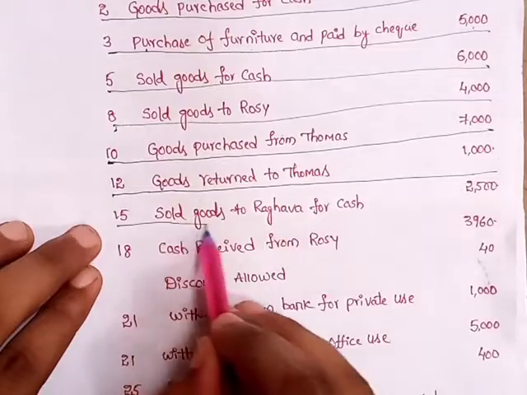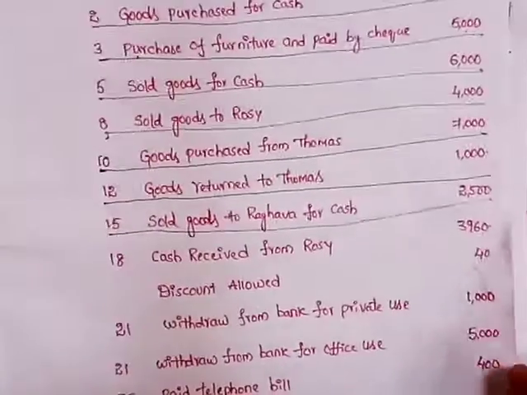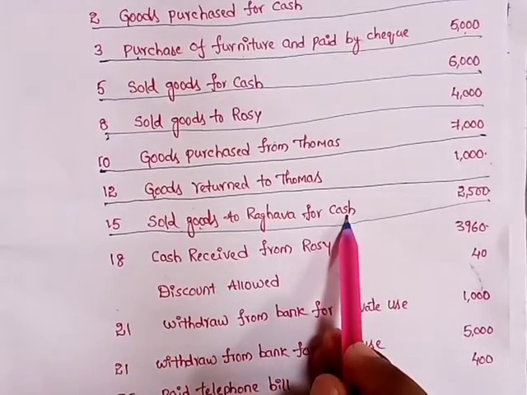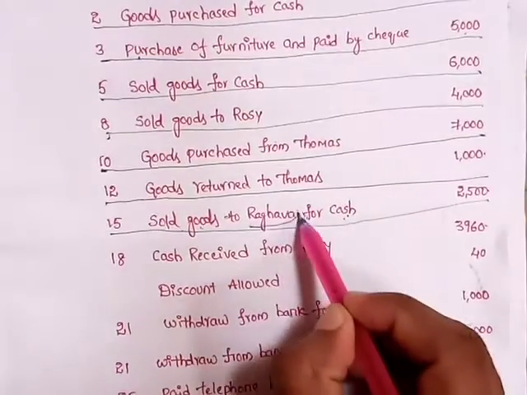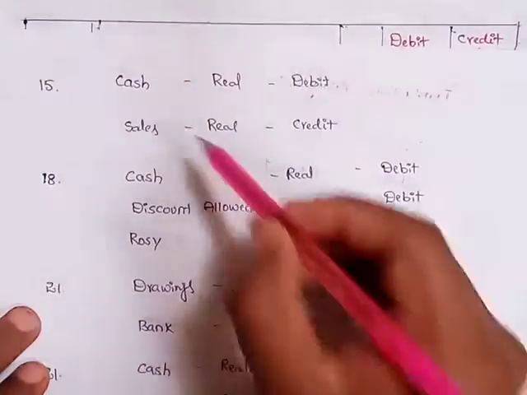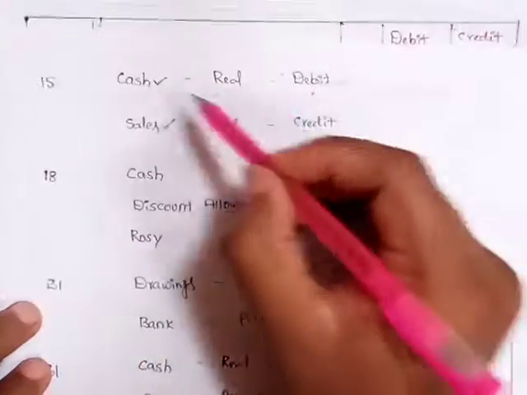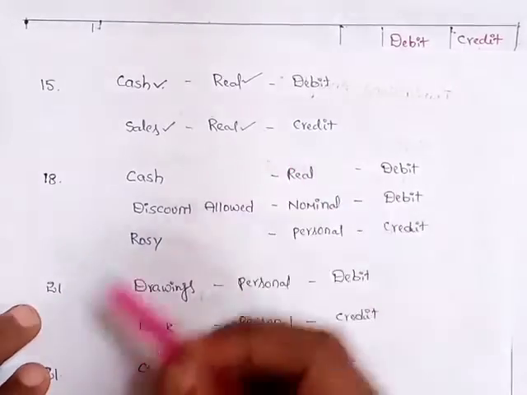15th sold goods to Raghava for cash 2500. So here sold goods to Raghava for cash. We are selling goods for cash, that's why person is no need. So that's why in this transaction two aspects are involved. One is cash, second one is sales. So cash is asset, real account. We are selling goods, goods asset, that's why real account.